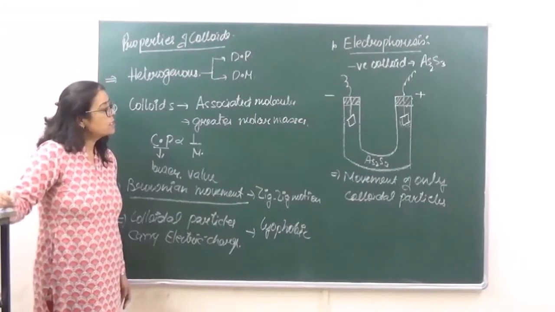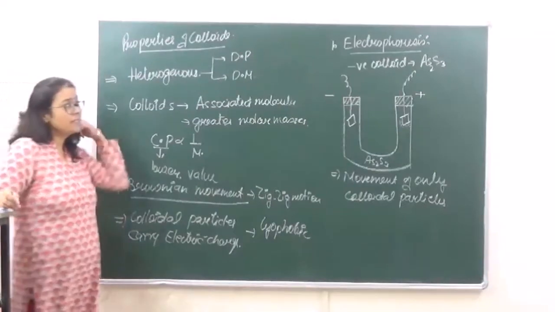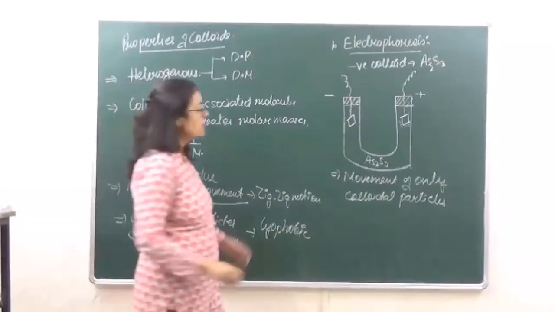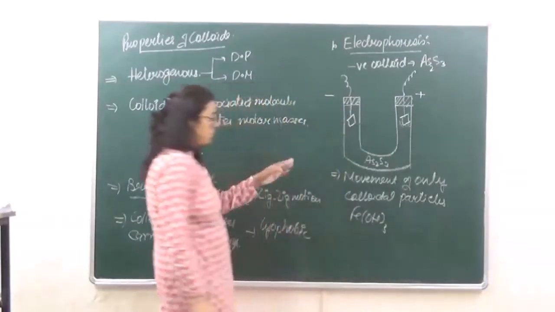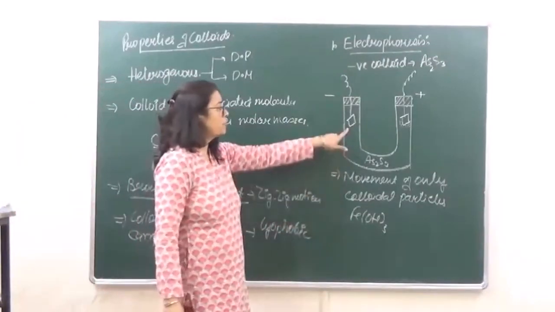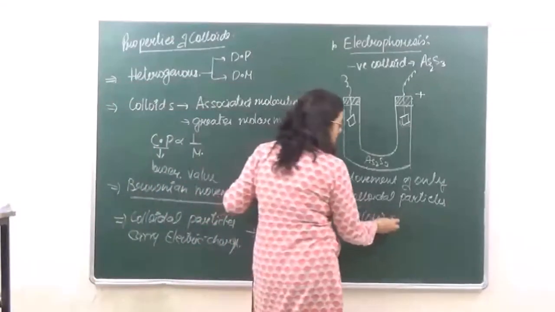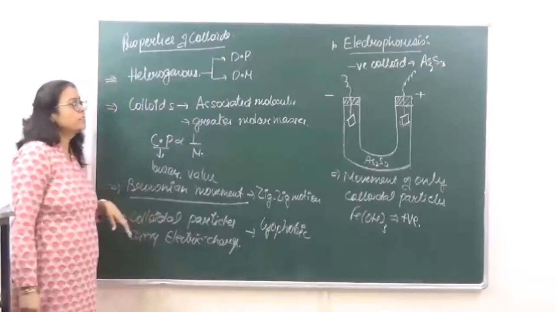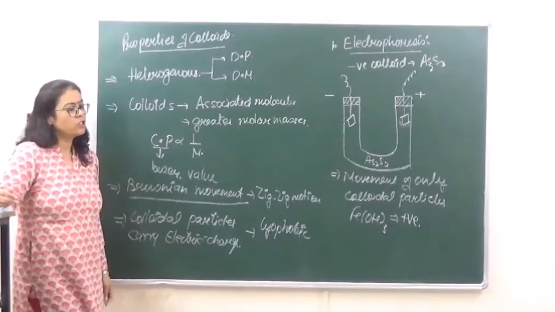Because the colloidal particles are moving towards the positive terminal, we say that As2S3 is a negative colloid. Similarly, if we would have taken ferric hydroxide instead of arsenic sulfide, it was observed that the colloidal particles of ferric hydroxide were moving towards the negative terminal, thereby suggesting that this is a positive colloid. So generally lyophobic colloids, which are chemical colloids, are negatively or positively charged.